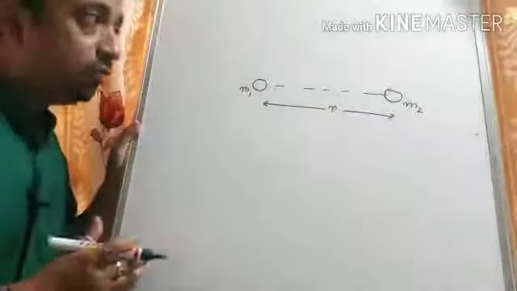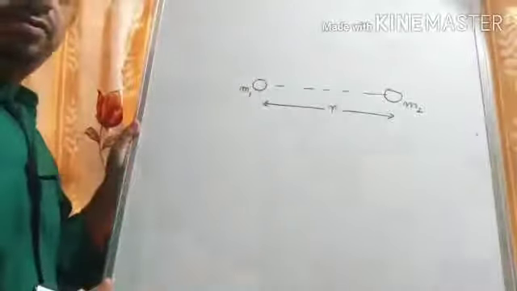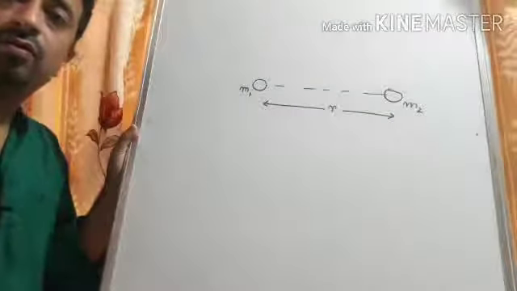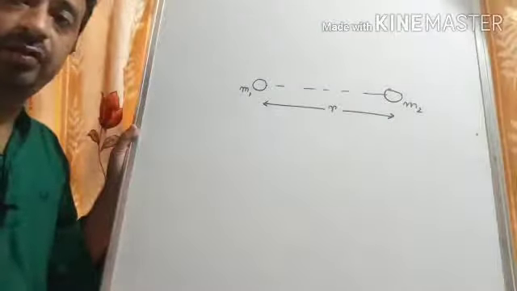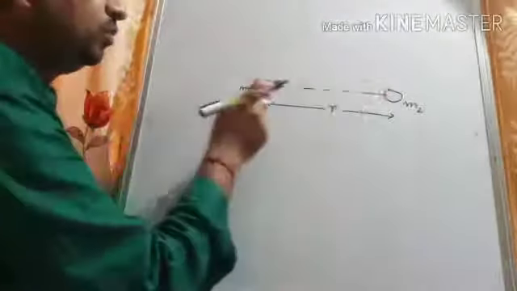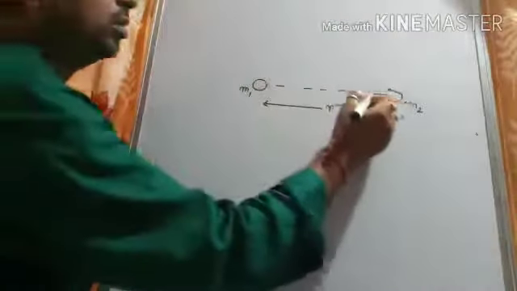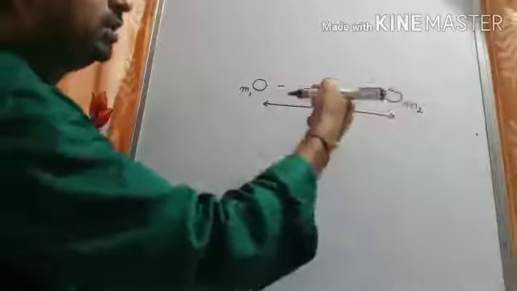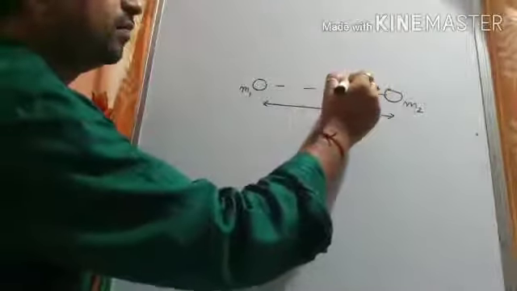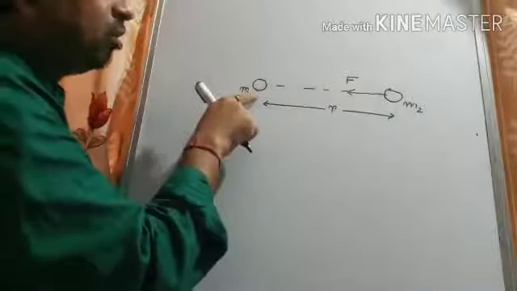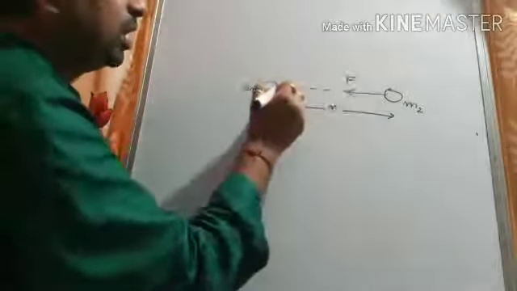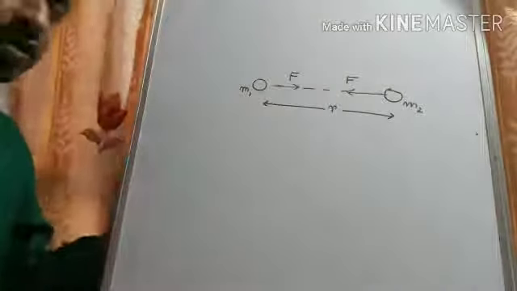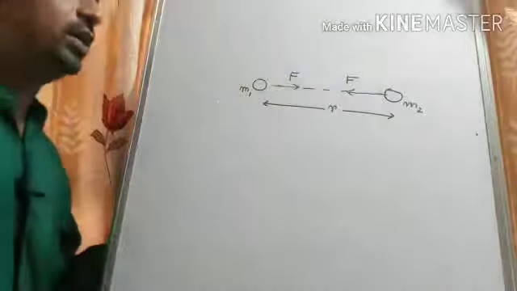So if these two masses are placed at a distance r, we know that a force of gravitation will act between them. m2 will be pulled towards m1 in this direction, and suppose this force is F. Similarly, m1 will be pulled towards m2 and this force is also F, because we know gravitational force is equal and opposite.